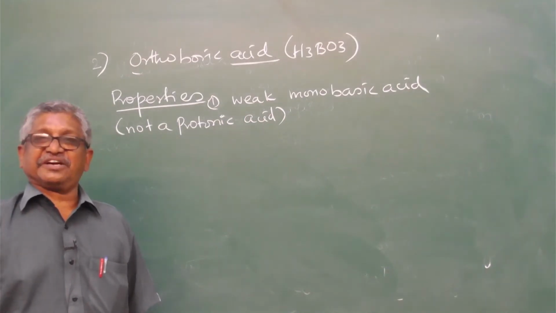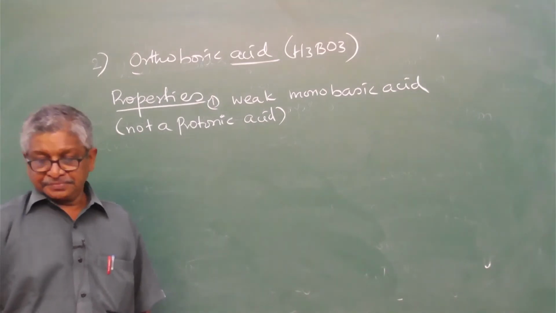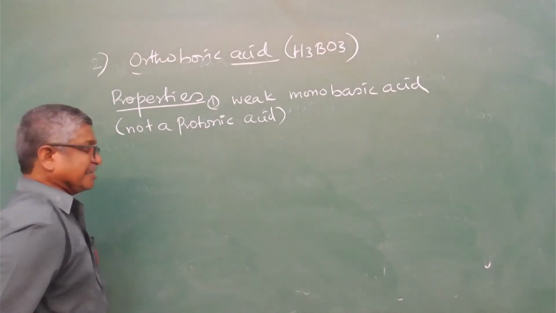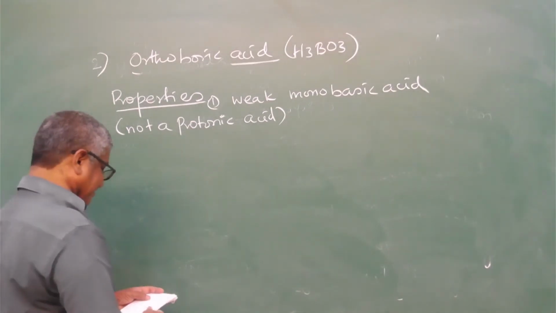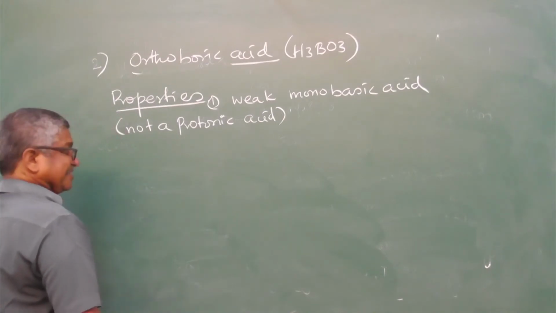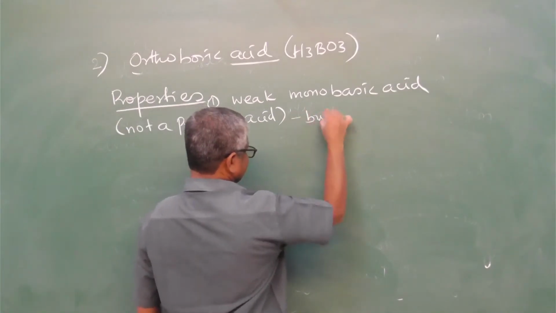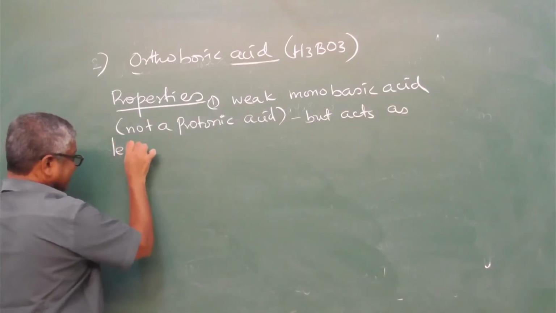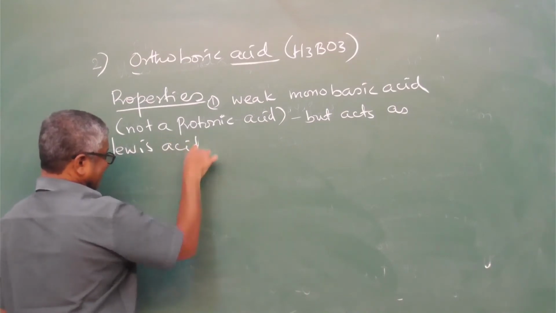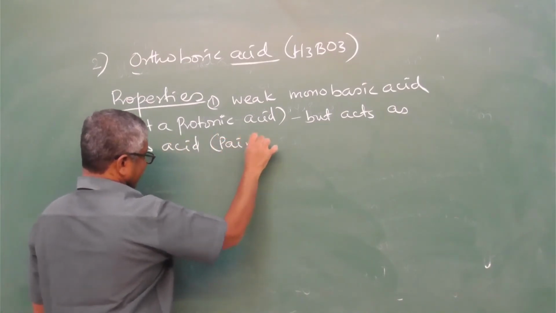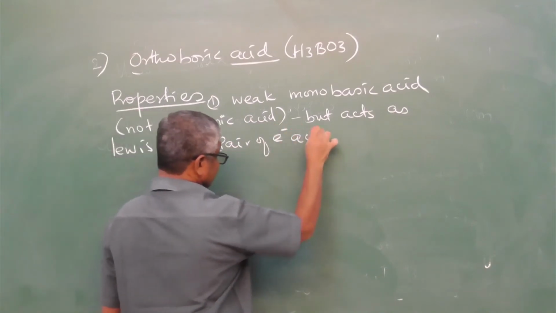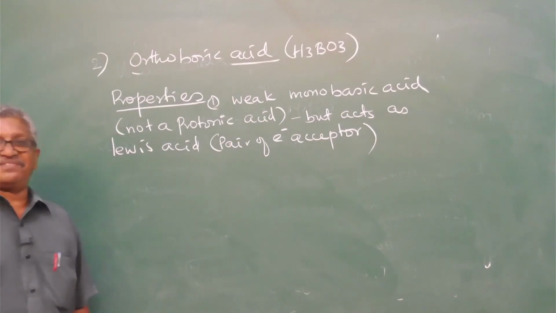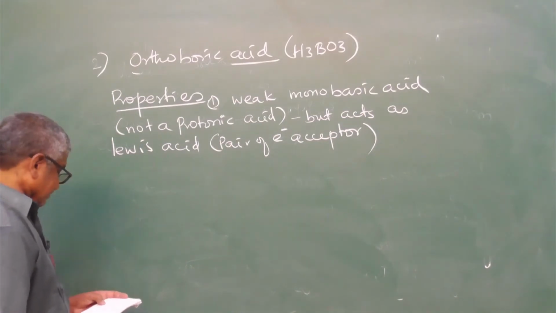A pair of electron donor is called base, a pair of electron acceptor is called acid. Weak monobasic acid, but not a protonic acid, but acts as a Lewis acid. Lewis acid is a pair of electron acceptor.